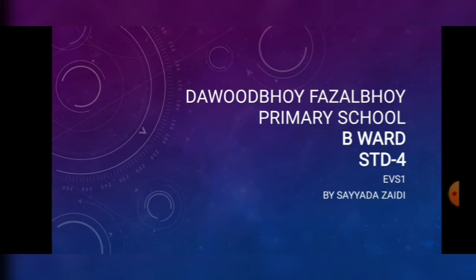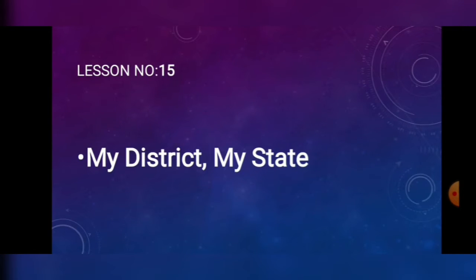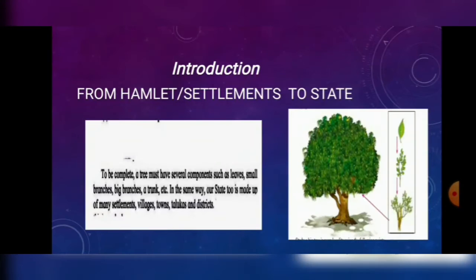Today we are going to learn EVS 1. Lesson 15, My District, My State. In the chapter, we are going to learn how a state is formed from hamlets and settlements.